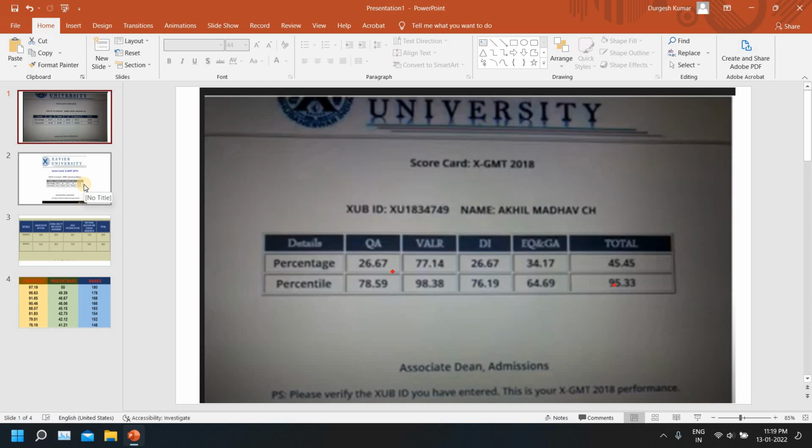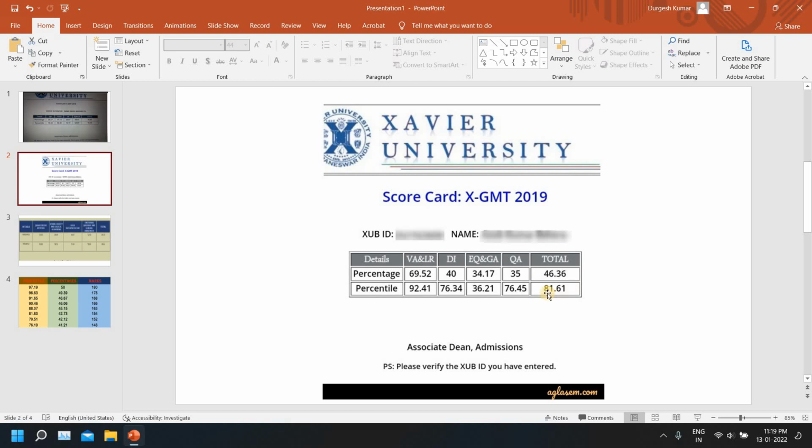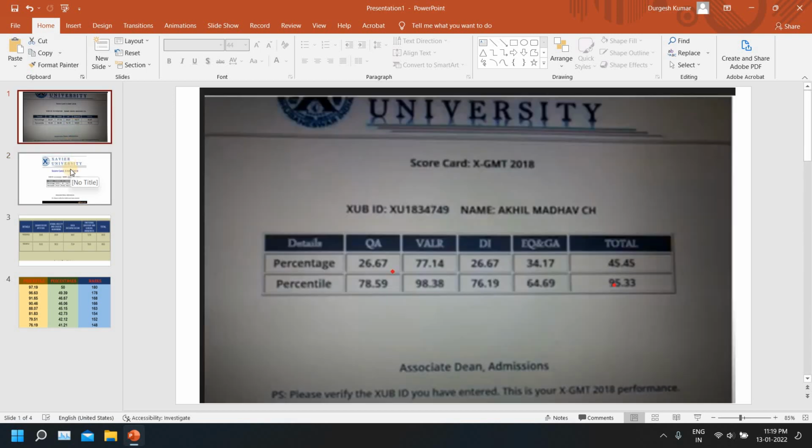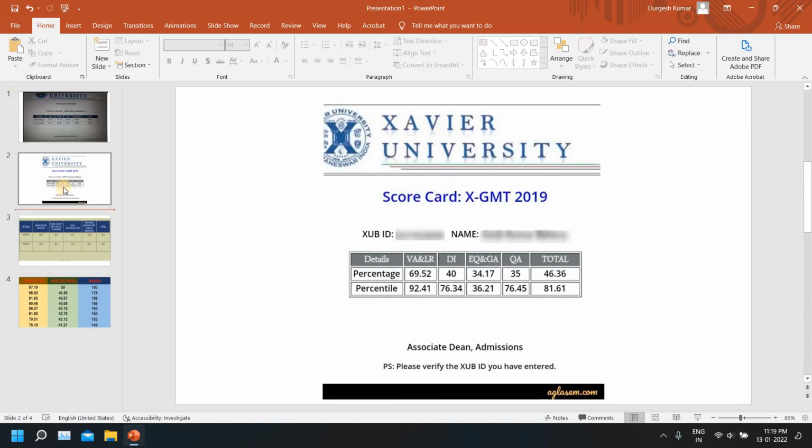I hope all those parts are clear by now. And now let's move to the total, whatever we are getting. 45.45 percent of marks fetched us 95.33 percentile in 2018. 46 got us 81.61 percentile in 2019. Now you can see the percentage of marks the person scored has increased from 2018 to 2019.